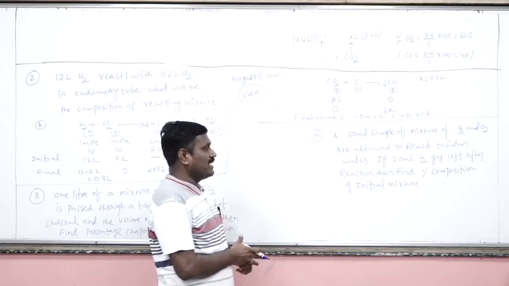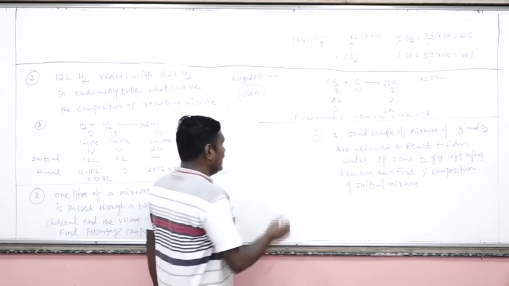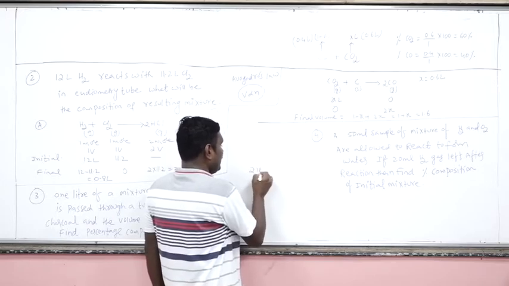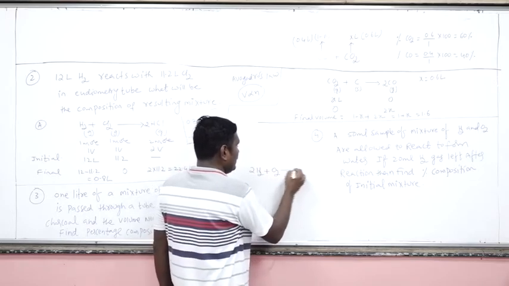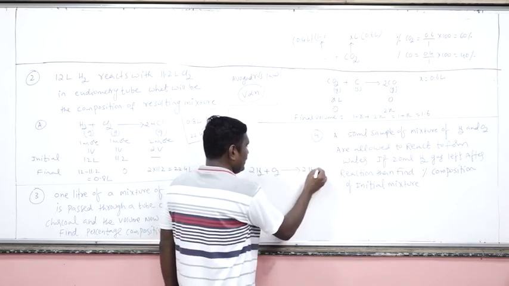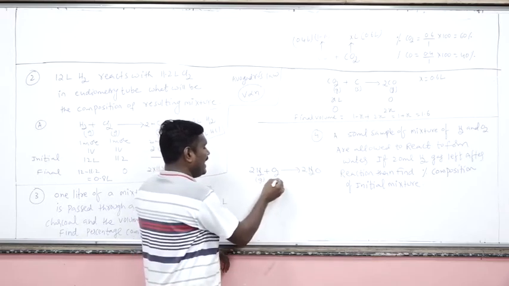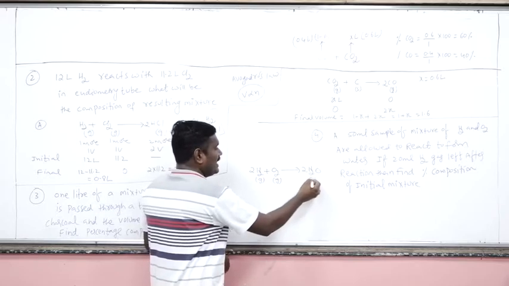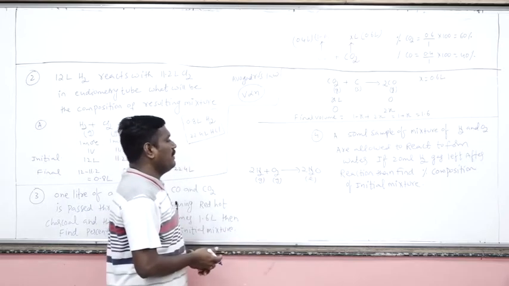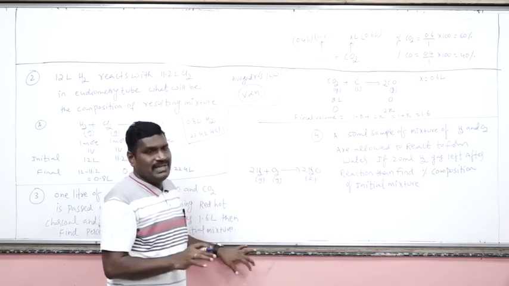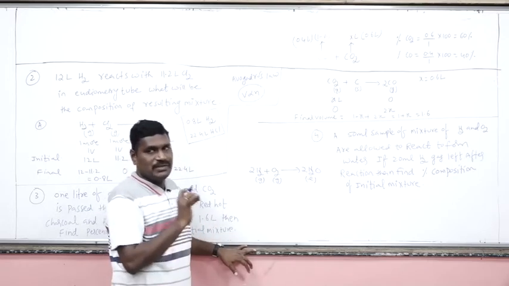Find the percentage composition of the mixture. Now here hydrogen combines with oxygen to give water. Yes or no? Hydrogen and oxygen are gases. Water is considered a liquid at room temperature. Unless temperature is given, we have to consider room temperature only.